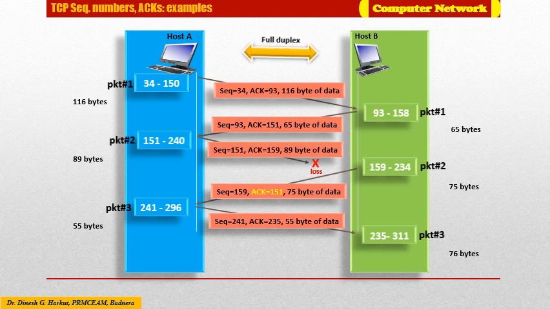TCP does not impose any mechanism here, nothing is mentioned in the TCP RFC document. It is up to the implementer to decide whether to discard the packet or to provide a buffer arrangement.